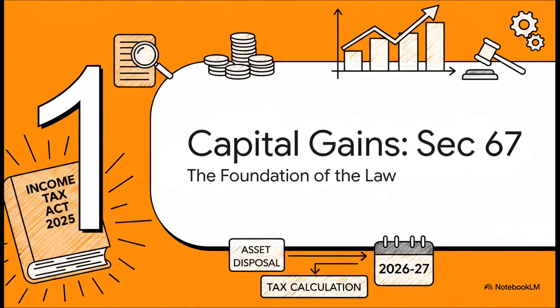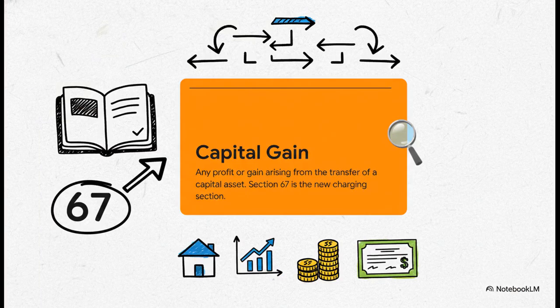All right, first things first, let's start at the very beginning. We're talking about the foundational charging section that's going to govern pretty much every capital gains transaction from the tax year 2026-27 onwards. So, the good news is the core definition hasn't really changed. A capital gain is still the profit you make from the transfer of a capital asset. But what has changed is where this rule lives. Think of Section 67 as your new single source of truth. It brings everything together that used to be kind of scattered all over the old Act.